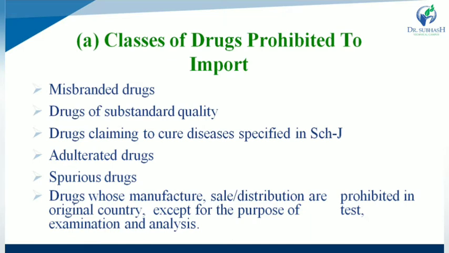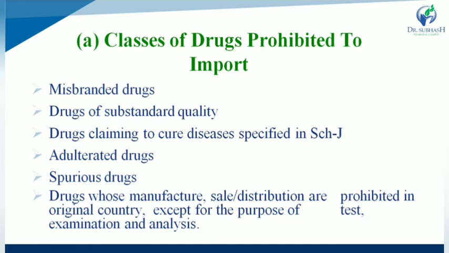Drugs that claim to cure a disease specified in Schedule J, that means incurable diseases which are not cured, and that are claimed by any type of drug substance, are prohibited to import. Next one, any adulterated drug substance as well as any spurious drug substance is prohibited to import. What is adulterated drug substance and spurious drug substance? We already discussed in the last lecture.